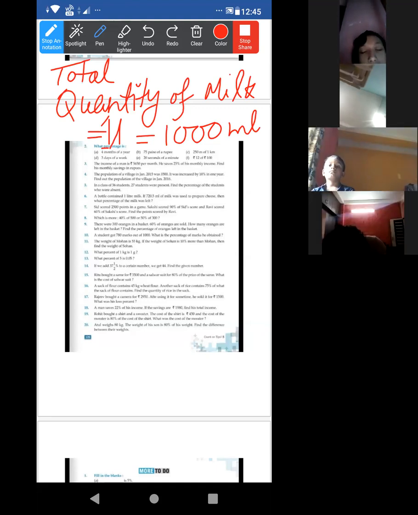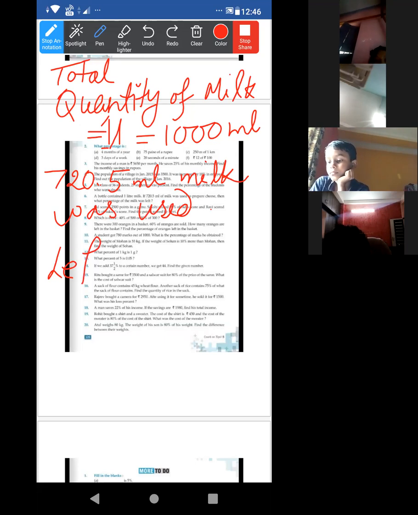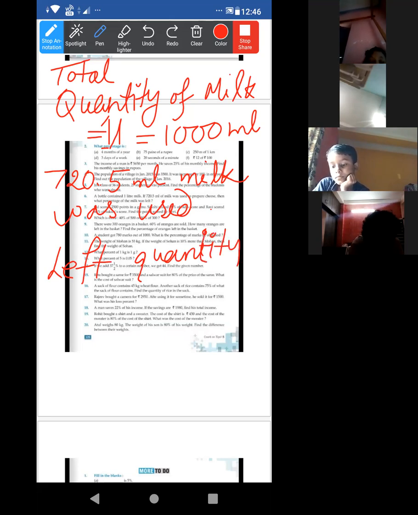Now it is asked, if 720.5 milliliter of milk was used to prepare cheese. Now write 720.5 milliliter of milk was used. So left quantity. What will be the left quantity? 1000 minus 720.5.